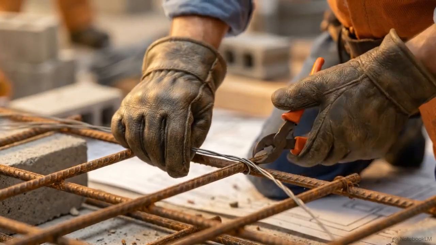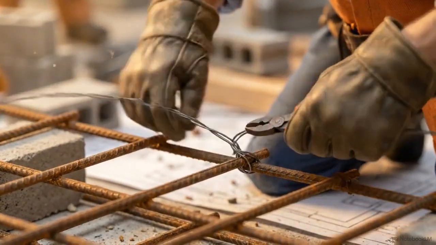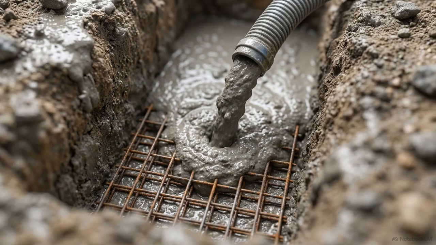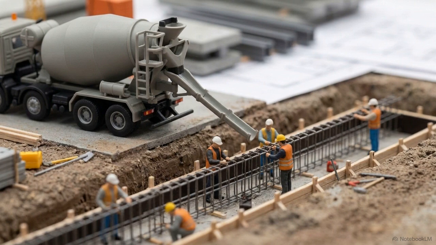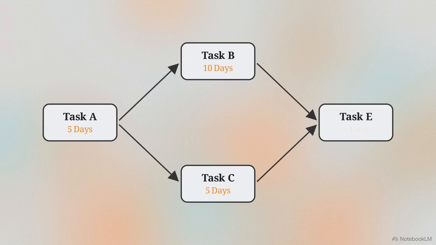In construction, logical sequences are bound by hard dependencies. These are rules dictated by physical reality, not preference. For example, concrete cannot be poured until the rebar framework is entirely finished. The start of the second task is strictly dependent on the completion of the first. This network diagram illustrates how managers map sequential logic, connecting task boxes with directional arrows. Next, specific time durations are assigned to every node.